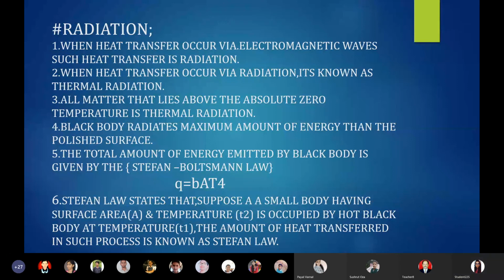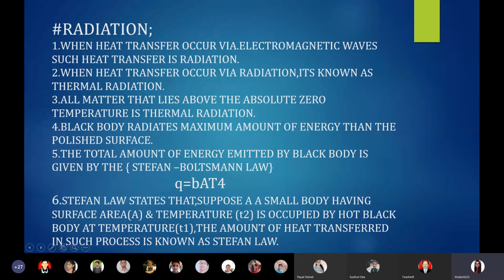The small body of surface area A and temperature T2 is surrounded by a hot black body at temperature T1. The amount of heat transfer from that small body to that black body is given by the equation Q = B A T^4.